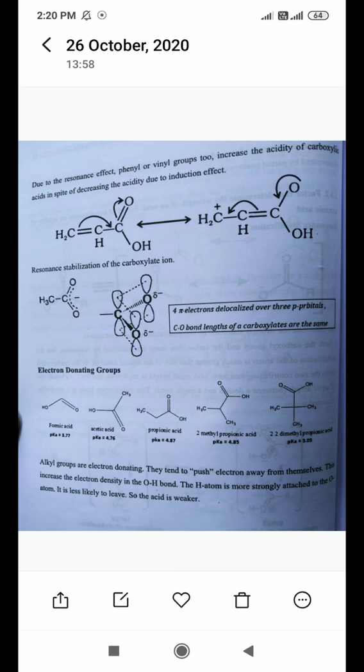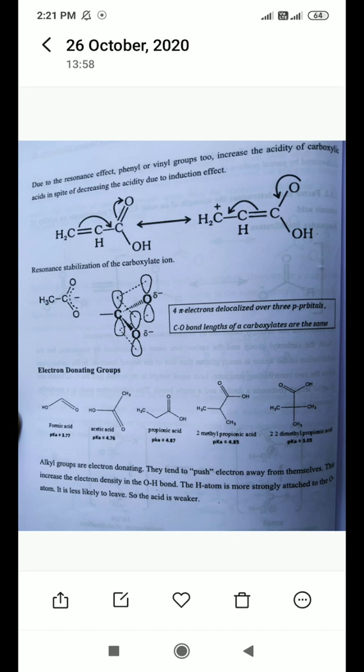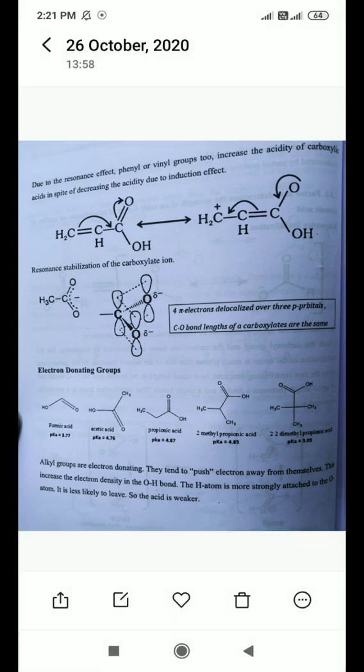As the electron density increases around that aromatic acid, it does not easily donate the proton. It means H plus is not removed easily when the substituent has the ability to donate electrons. When a methyl group is attached to benzoic acid, the H plus ion is not donated very easily. It requires some energy, or it hardly removes the H plus ion.